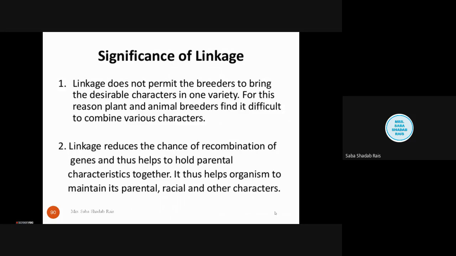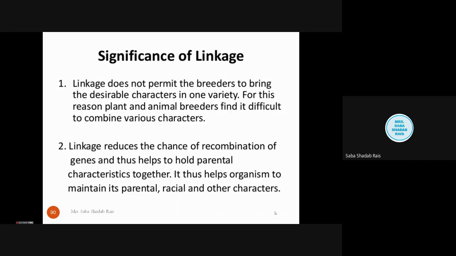Now, if I am not interested in the existing traits in my particular animal, I want to make certain changes and I want some characters to be modified. So this is the limitation. I have put it into the significance, but this is the limitation, that new combinations cannot be found.